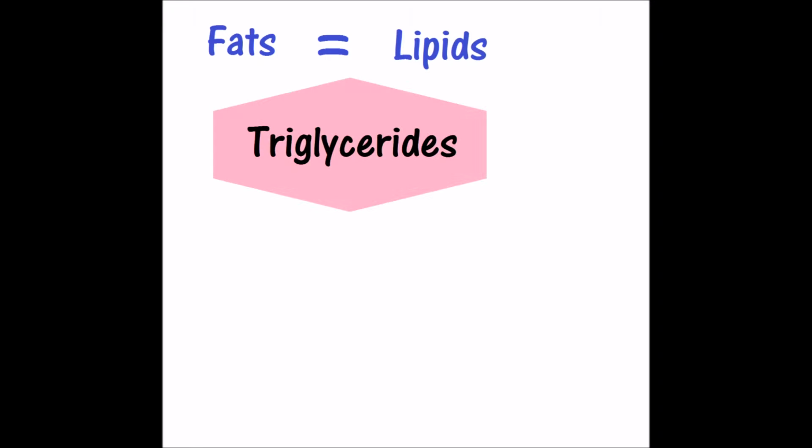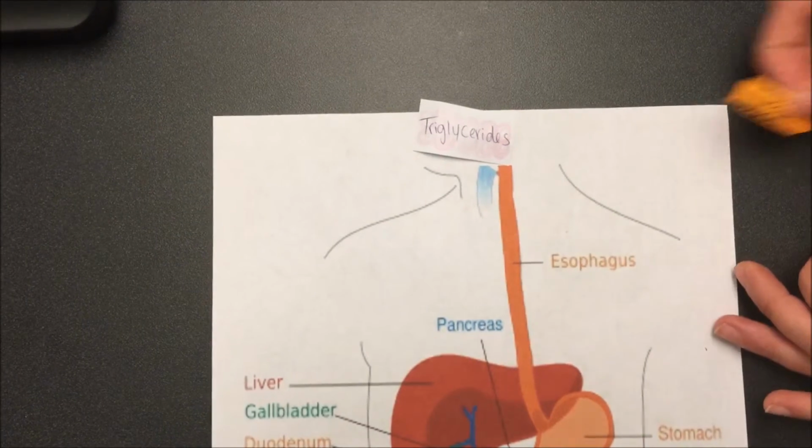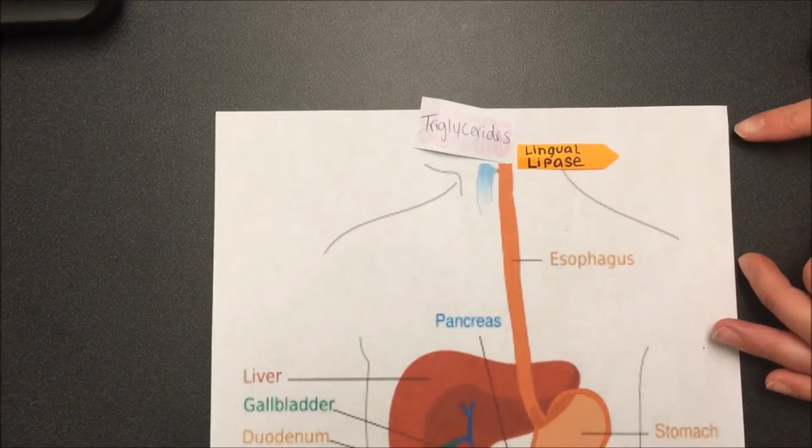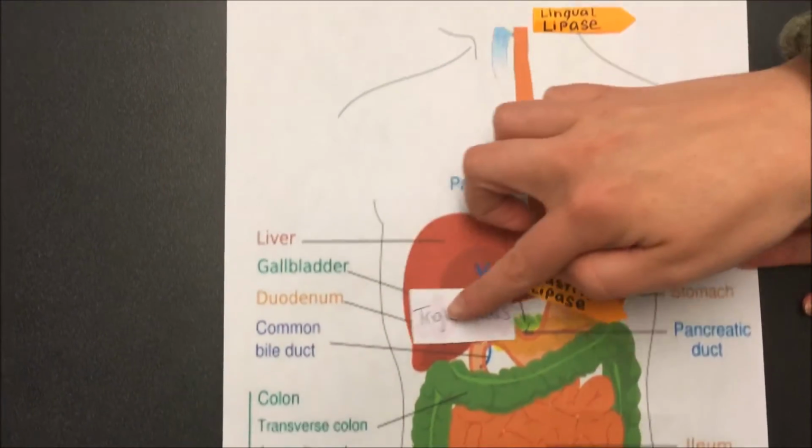Fats, also known as lipids, are typically ingested as triglycerides. The pancreas is the major source of fat-digesting enzymes, also known as lipases. In the mouth, lingual lipase starts the chemical digestion, but gastric lipase continues it as food moves into the stomach.